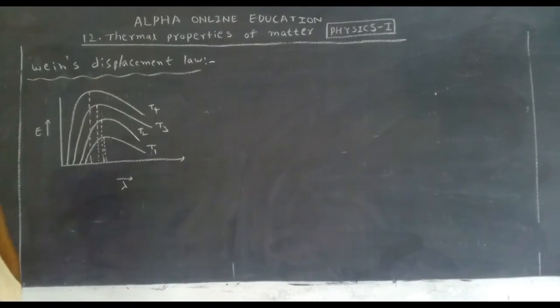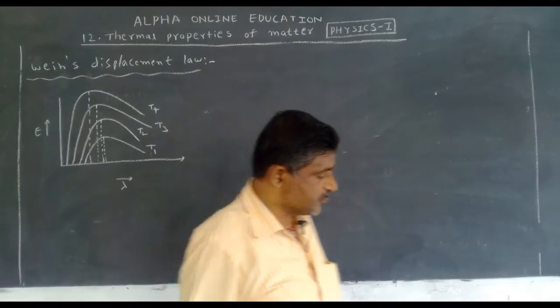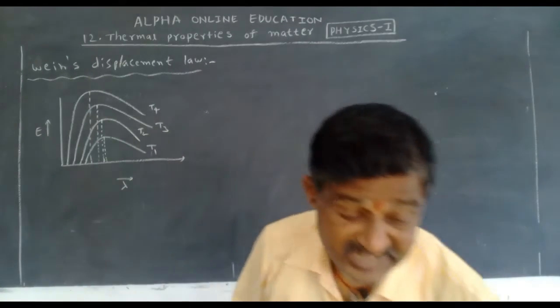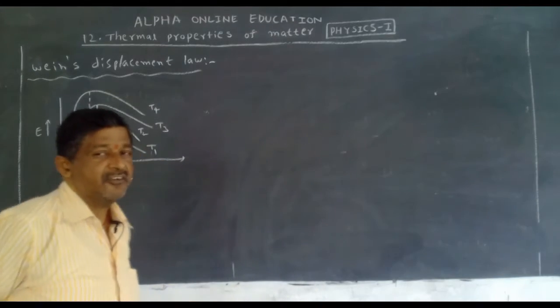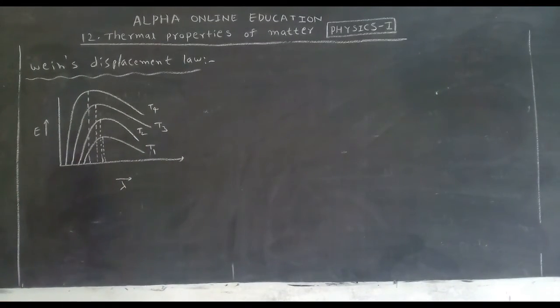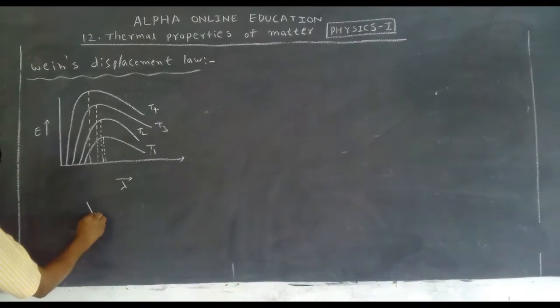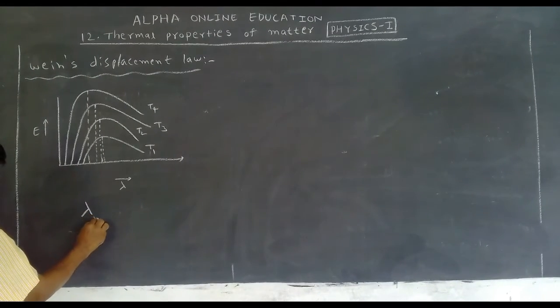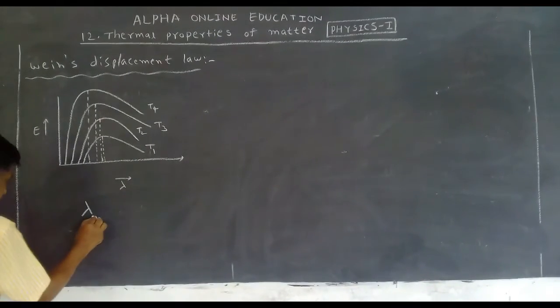You see this side. Decreases means it changes its position. Changing position is called displacement. Which is displaced? Wavelength is displaced. So he established one formula. Lambda m: what is lambda m?